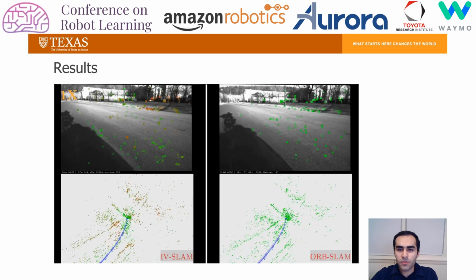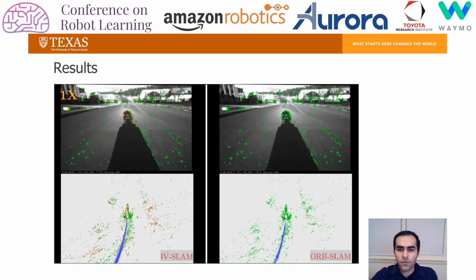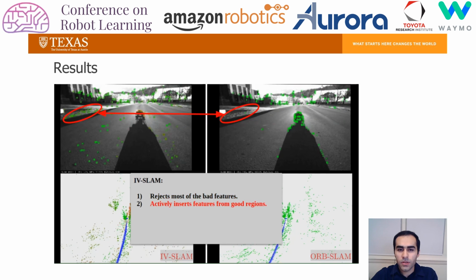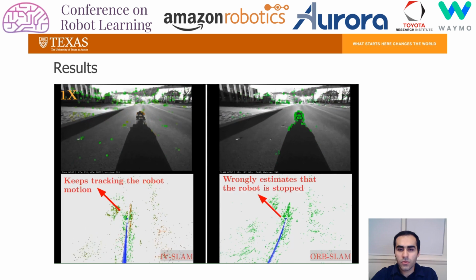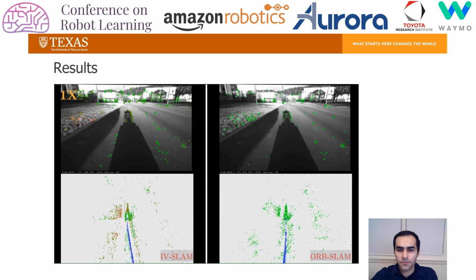Here you see an example deployment session with the IVSLAM output shown on the left and the baseline OrbSLAM on the right. Here the baseline method picks up features on the shadow of the robot. However, IVSLAM rejects most of the bad features, actively inserts features from the good regions, and also accounts for predicted variance in the reprojection error of the remaining features. This leads to IVSLAM correctly tracking the motion of the robot while the baseline method wrongly estimates that the robot is stopped.